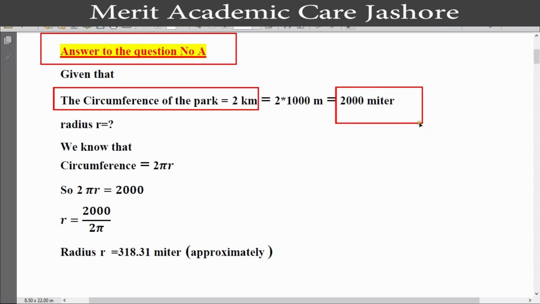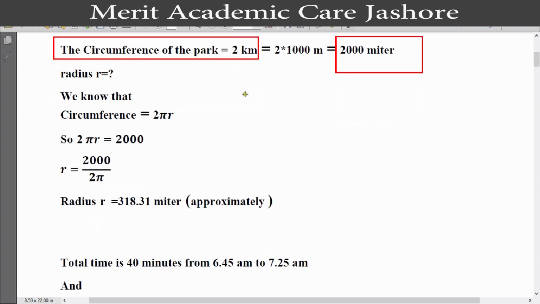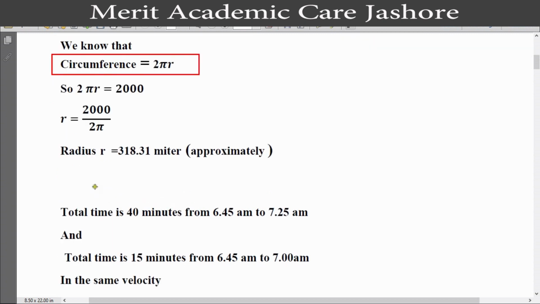We just convert kilometer to meter. Now we need the radius, so radius r equal to what? We know that circumference equal to 2 pi r. We know the value of pi, so from this equation we can easily find the value of r. So 2 pi r equal to 2000 and r equal to 2000 by 2 pi. So from this equation we get radius r equal to 318.31 meter approximately.